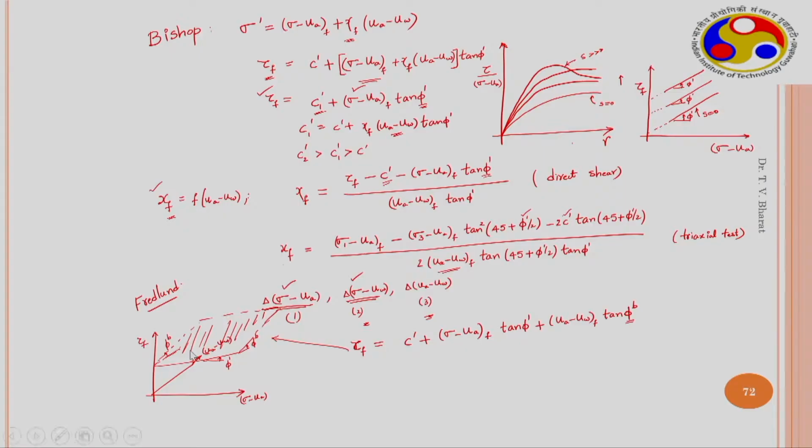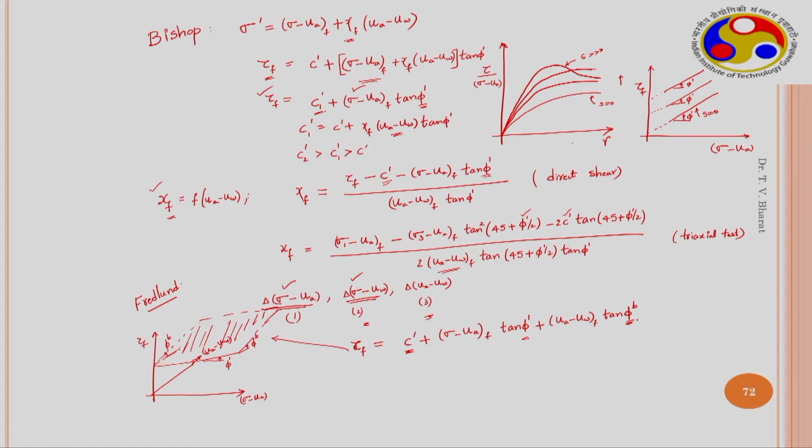When phi b is constant, only one set of data in saturated state and another set of data in unsaturated state are required, so that using the saturated data we can determine c dash and phi dash, and in unsaturated state we can determine phi b when UA minus UW is varied. This is what was initially thought, and it was considered simplified and more advantageous.